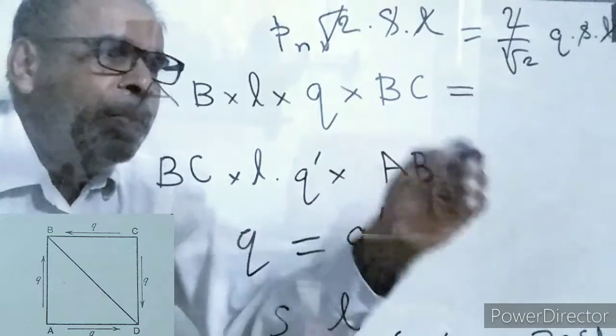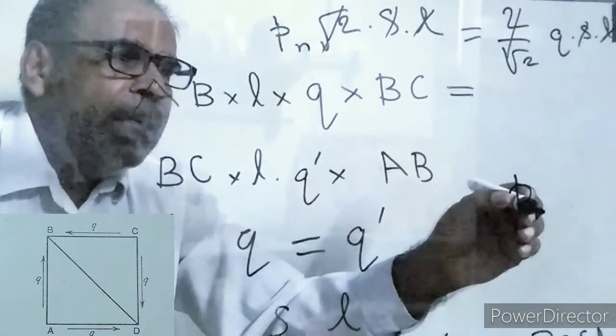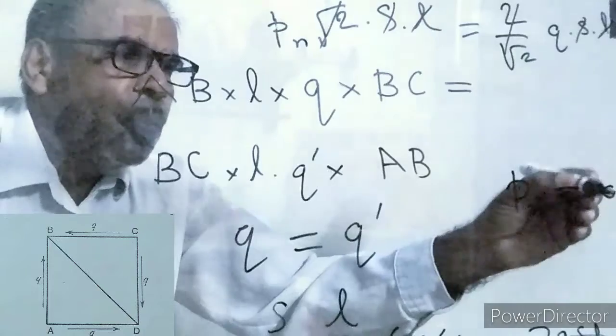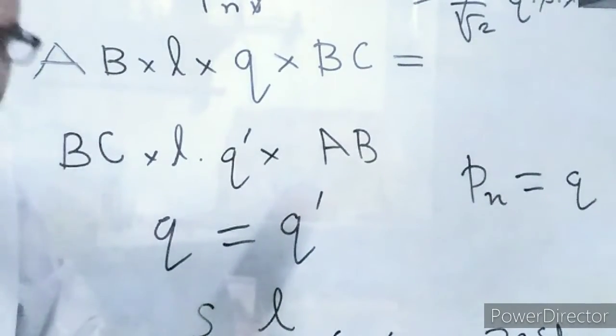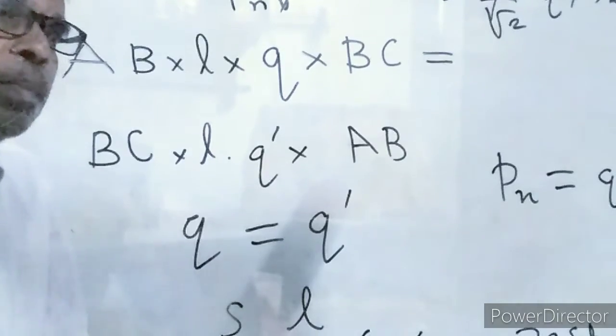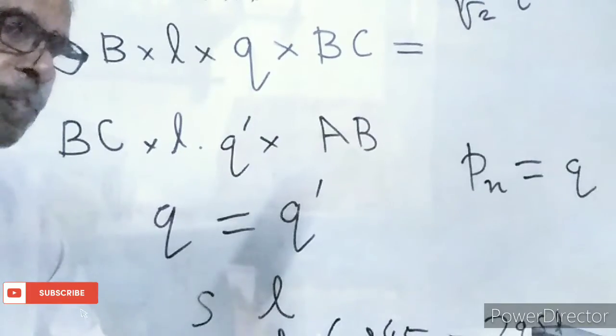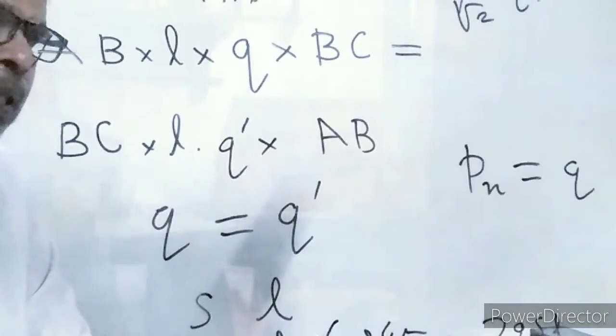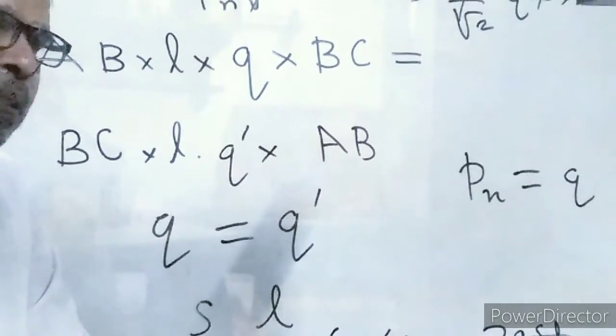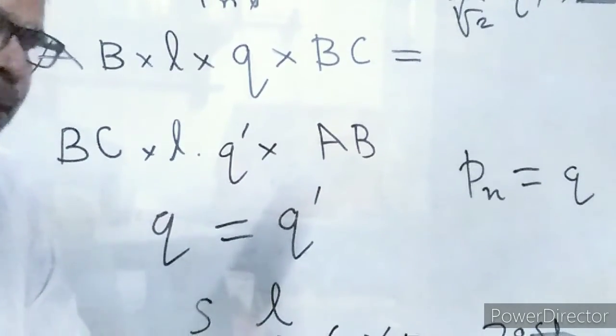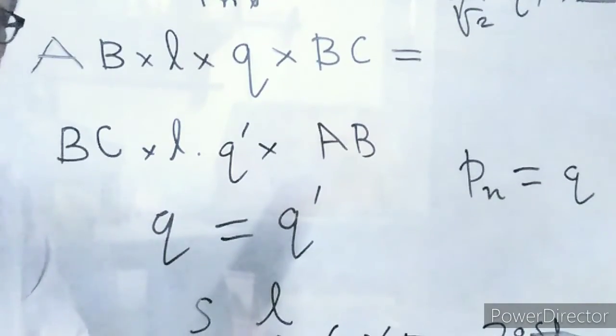Then Pn is equal to Q. The intensity of tensile stress on the plane AC is evidently equal numerically to Q. The normal stress on the diagonal face is Pn equal to Q. That is because this is a case of a state of simple shear.